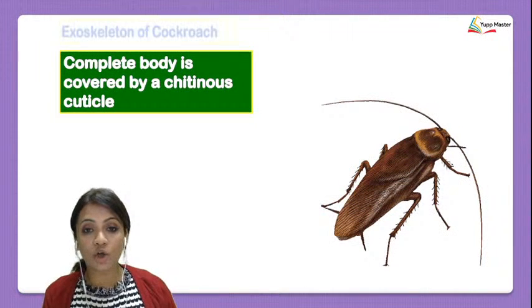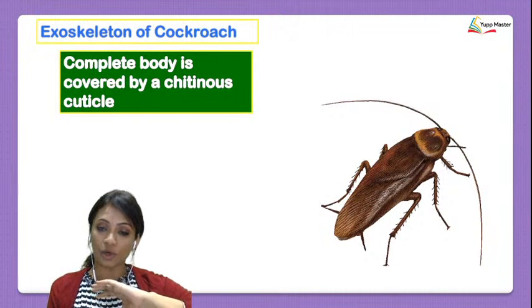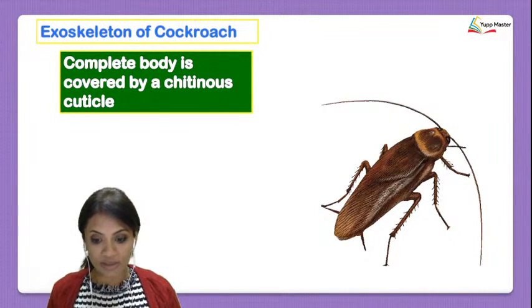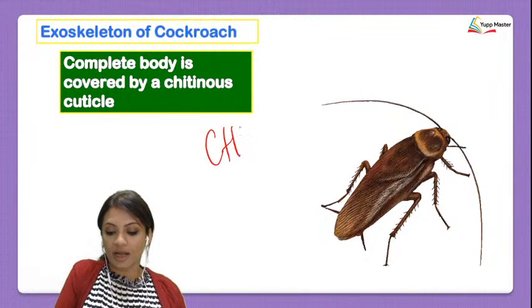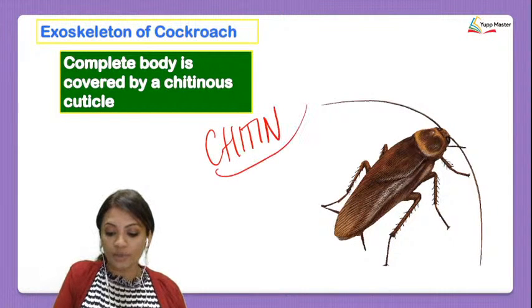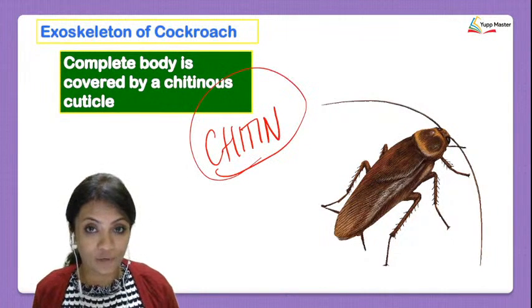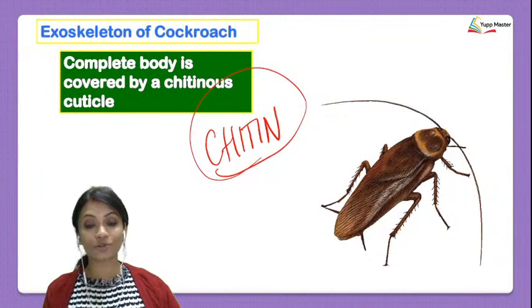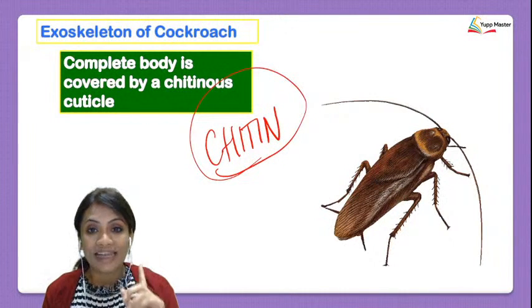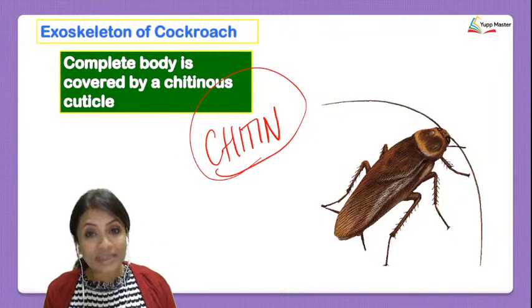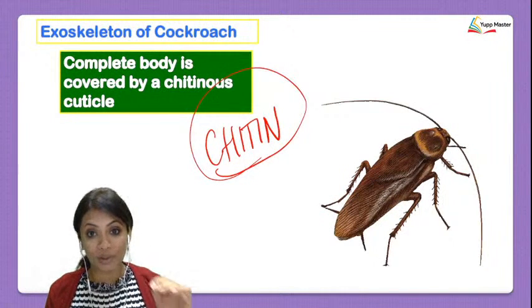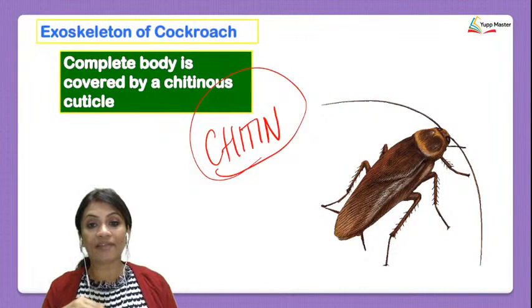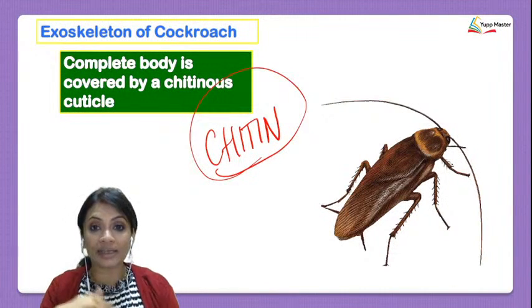We see that the cockroach has a tough exoskeleton around it. The name of that exoskeleton is chitin. You will not call this chitin, okay? This is pronounced as chitin. Don't even dare to try calling it chitin. It's chitin. Now, what is chitin? Chitin is basically a polysaccharide. What is the function of chitin? It is what the exoskeleton is made up of.